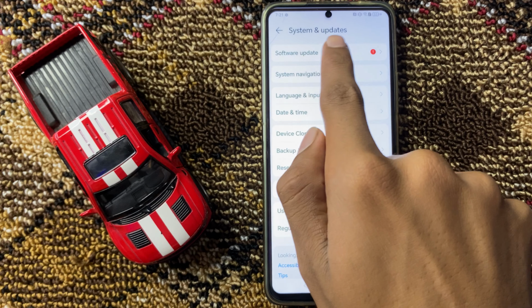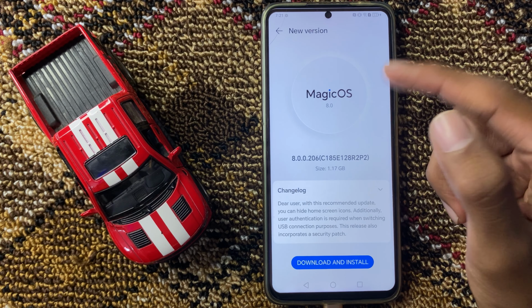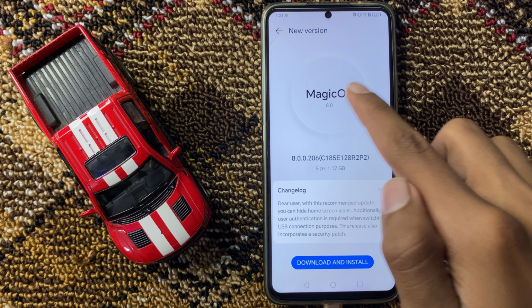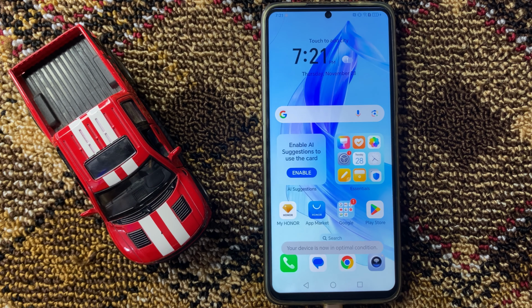And then click on software update. Now here you can check whether your latest version will be updated or not. If it doesn't update to the latest version, then update it to the latest version. After that, your problem will be fixed. I hope this video is helpful for you.